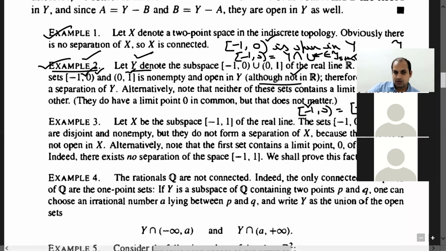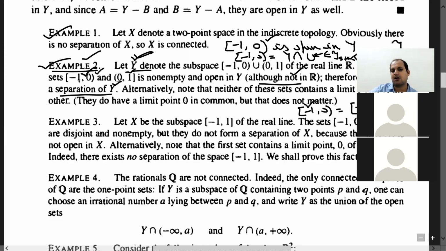Okay. Also see, both of these are open in Y, and their union is going to be Y. Both are disjoint, both are non-empty, and their union is equal to Y. So this means they form a separation of Y. Because for forming a separation of Y, they have to be open in Y. They need not be open in R.